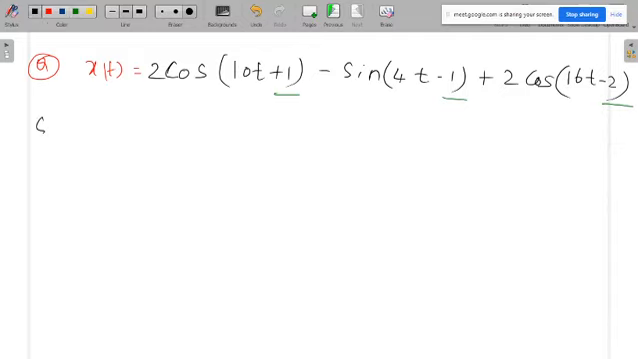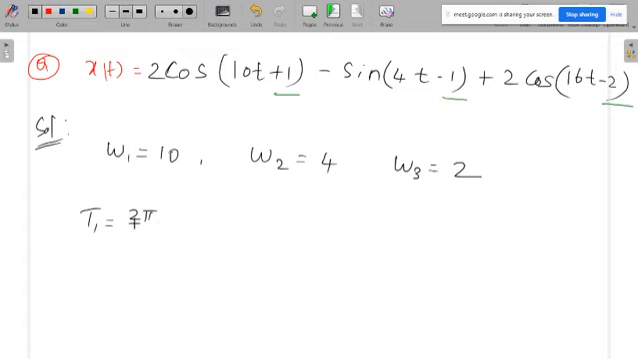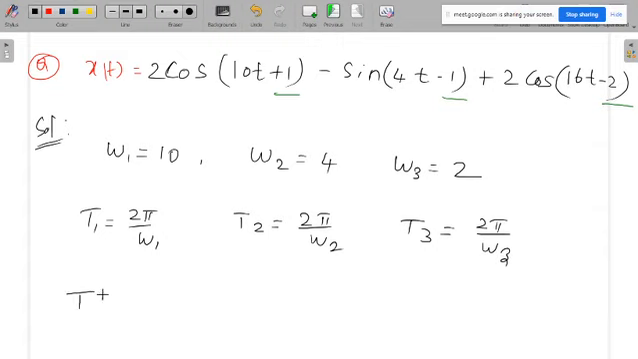So what is the solution for this one? The frequencies are omega 1 equal to 10, omega 2 equal to 4, and omega 3 equal to 2. These are all the frequencies. Now for these frequencies you calculate the individual time periods: T1 is equal to 2 pi by omega 1, T2 is equal to 2 pi by omega 2, T3 is equal to 2 pi by omega 3. Now what is T1? T1 is equal to pi by 5, T2 is equal to pi by 2, T3 is equal to pi by 8.